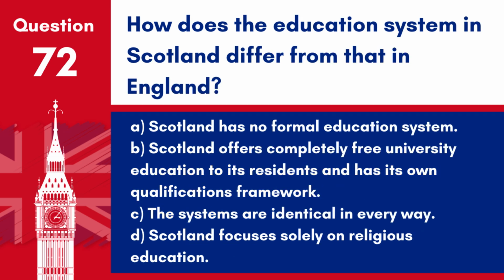Question 72. How does the education system in Scotland differ from that in England? A. Scotland has no formal education system. B. Scotland offers completely free university education to its residents and has its own qualifications framework. C. The systems are identical in every way. D. Scotland focuses solely on religious education. Answer. B. Scotland offers completely free university education to its residents and has its own qualifications framework. This is one of the key differences from England's education system.